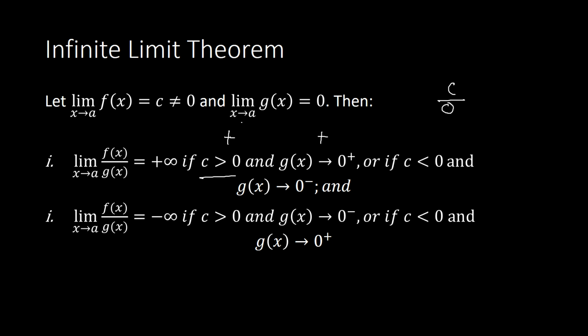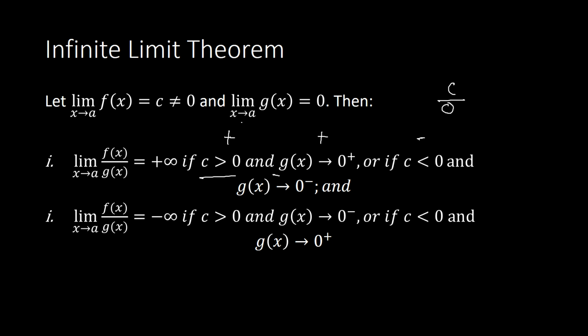Or once you have a c which is less than 0, meaning it's negative, and the limit for g of x is on the left side of 0, meaning it's negative, then you will have a positive infinity.